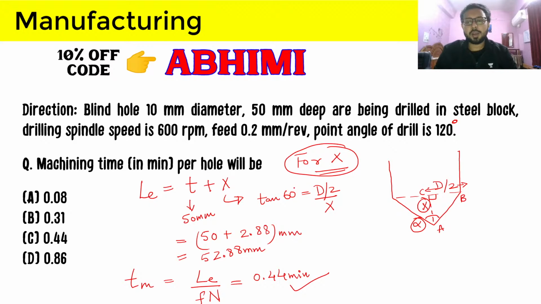Using this drill geometry, that came out to be 2.88 mm. Then our effective length is how deep the hole is plus the compulsory approach the drill has to travel before it does the machining. The effective length comes out as 52.88, and after that we calculated the machining time.